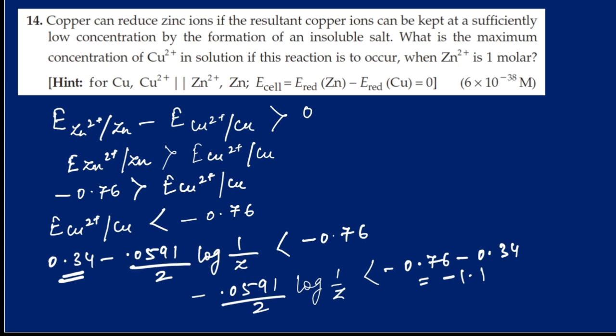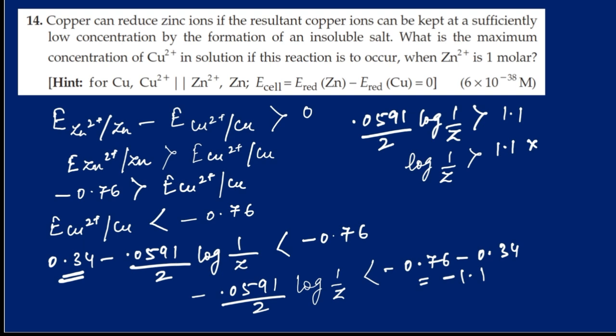So minus 0.0591 by 2 log 1 by Z should be less than minus 1.1. Or this can also be written as 0.0591 by 2 log 1 by Z is greater than 1.1. Rearranging, log 1 by Z will be greater than 1.1 into 2 divided by 0.0591, and this is equal to 37.22. So log 1 by Z is greater than 37.22.